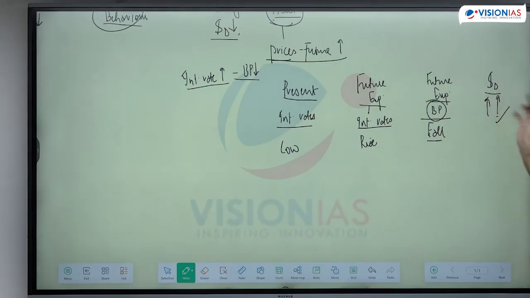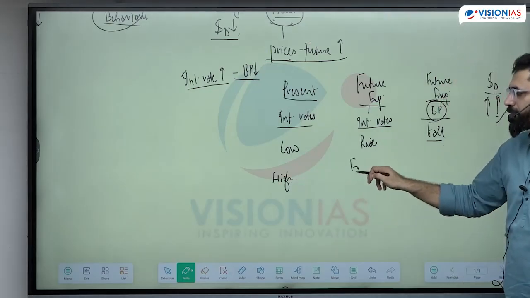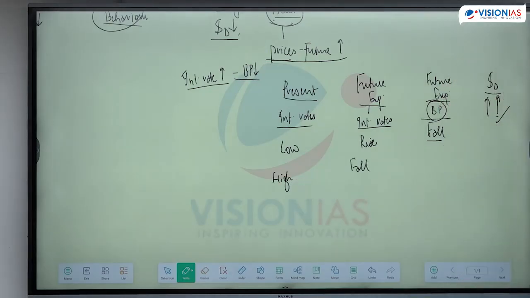That means the speculation demand is high because I'm not using that cash. If the interest rates are high presently, I'm expecting them to fall. If I'm expecting them to fall, what is the expectation on bond price? Increase. If the prices increase in future, this is why I invest in bonds, because I know my asset's prices are rising. If the prices are rising, then what happens to speculative demand?